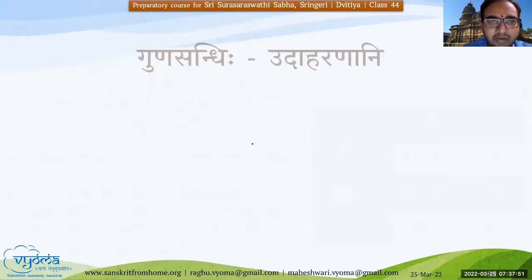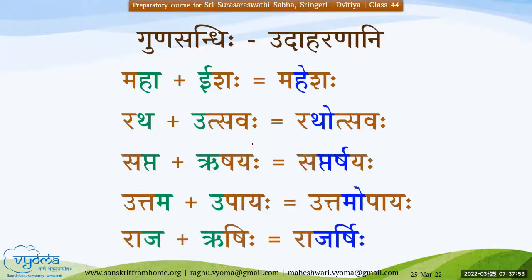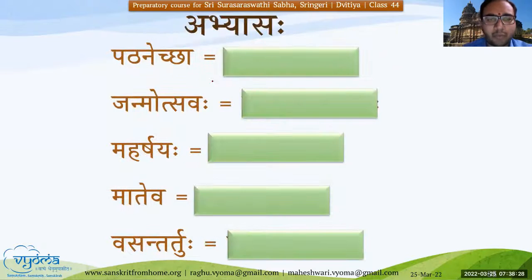Okay, can you read out the examples? Yes. Maha plus Ishaha, Maheshaha. Ratha plus Utsavaha, Rathotsavaha. Sapta plus Rishyaha, Saptarshyaha. Uttama plus Upayaha, Uttamopayaha. Raja plus Rishi, Rajarishi. Uttamam. Dhanyavadaha.